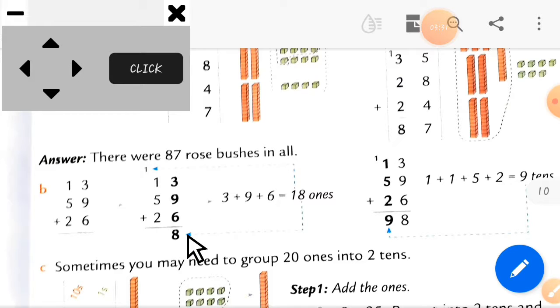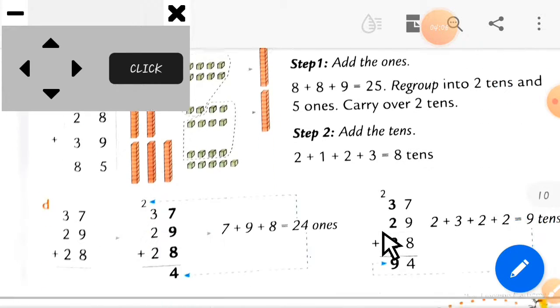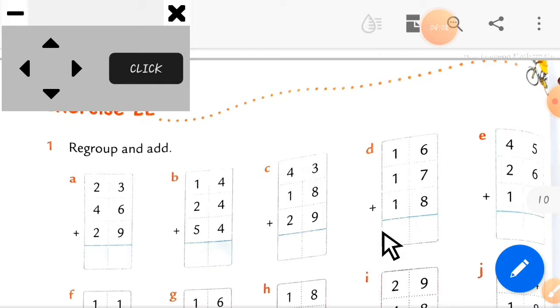Okay, so 18. Now in the 18, 8 is at the ones place. So here you can see the 18, and the other one will go as a carry forwarded. Here you can see through this arrow. Now this one will add in this tens column. So 1 plus 5 plus 2. So how much is it together? 1 plus 5 is equal to 6 and plus 2 is equal to 8, and number 1 will add in it. So here is the 9. So here is our final answer 98. So hope there is no doubt in this.